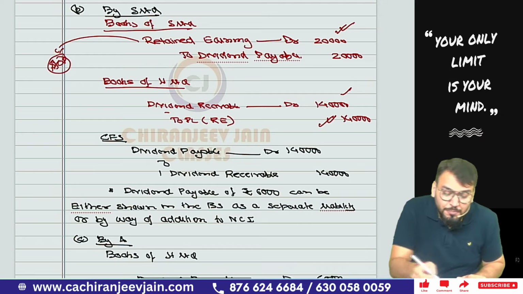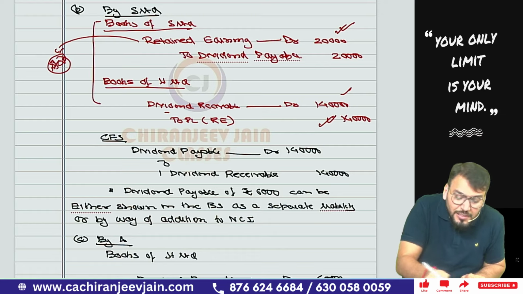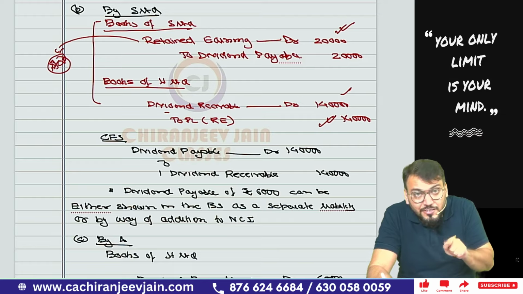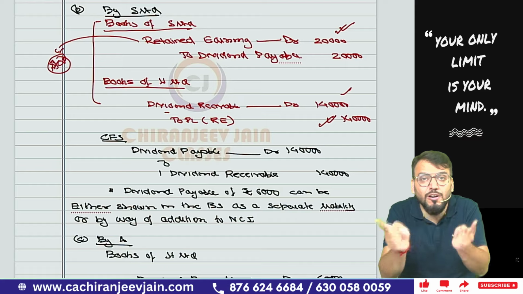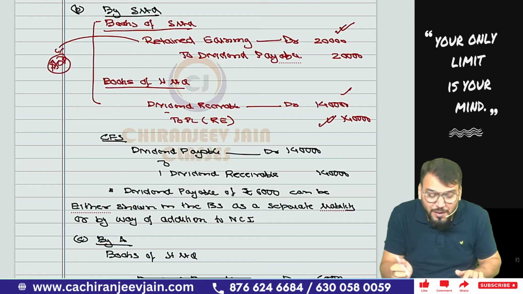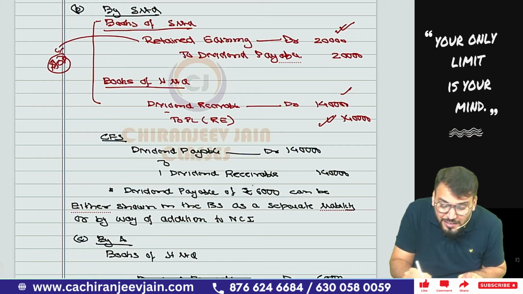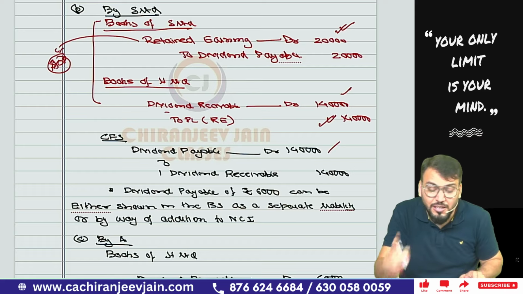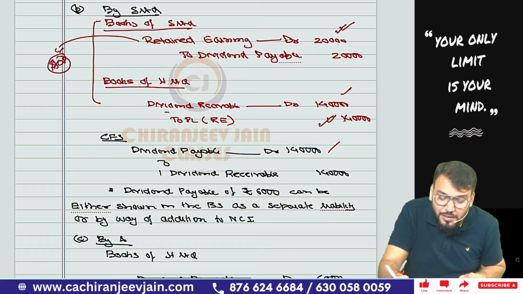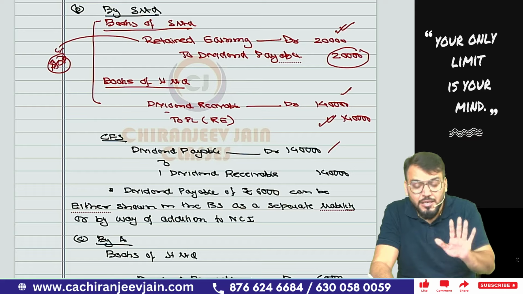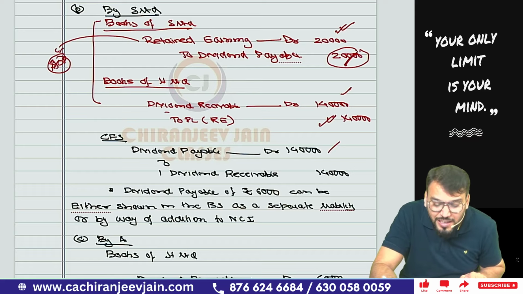Got this point? But can I say in consolidation, the dividend payable by S Limited and the dividend receivable by H Limited will be a contra item because this represents an intercompany balance. This will be cancelled. So we'll pass one journal entry, dividend payable to dividend receivable. 14,000, 14,000 will be cancelled. Means only dividend payable to the extent of 6,000 will remain in the balance sheet. Out of this 20,000, 14,000 is cancelled, and that 14,000 is entirely cancelled.